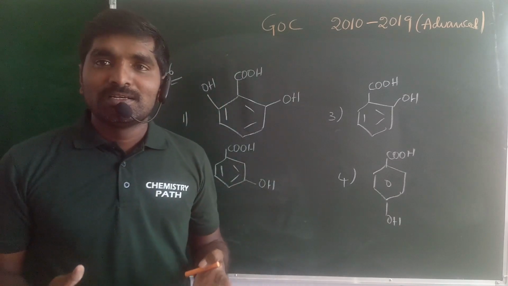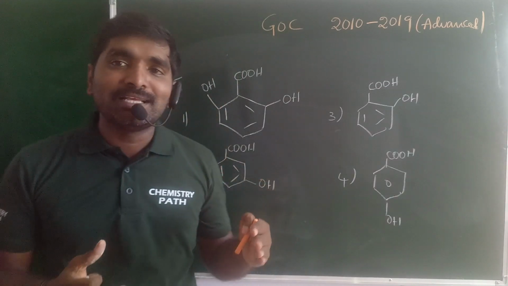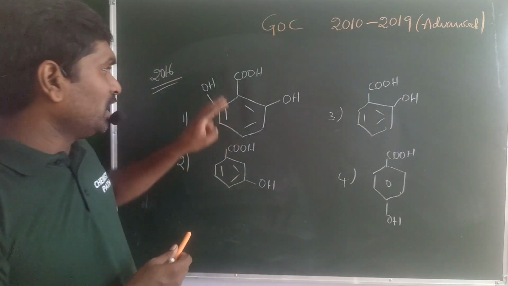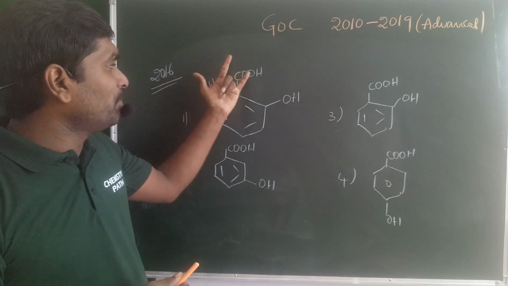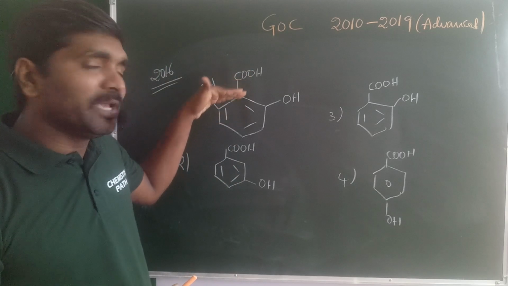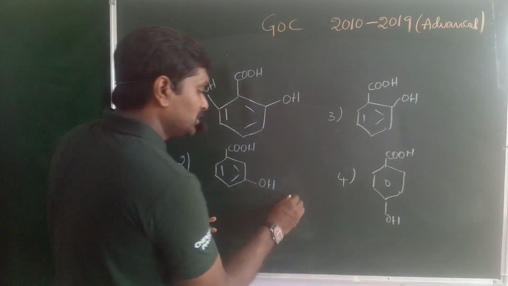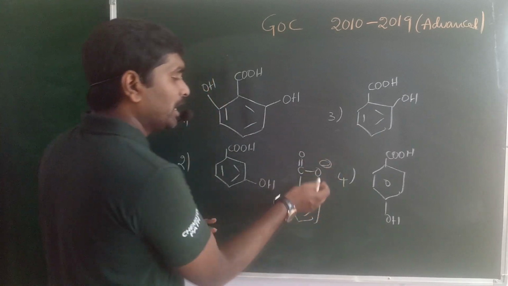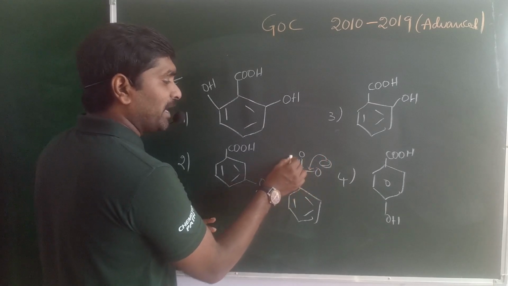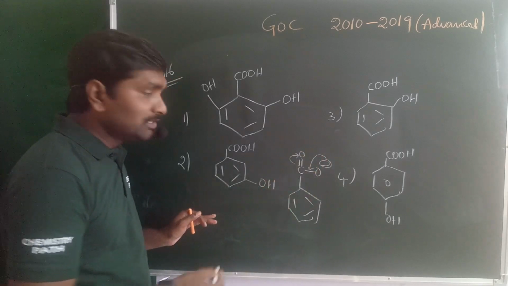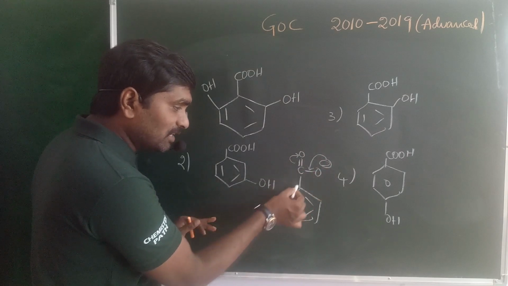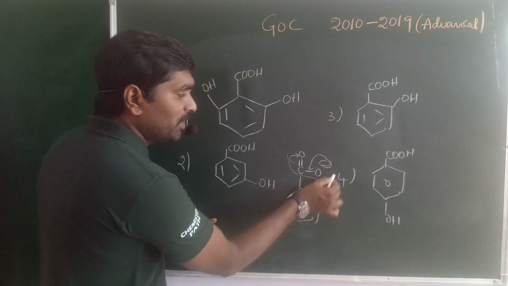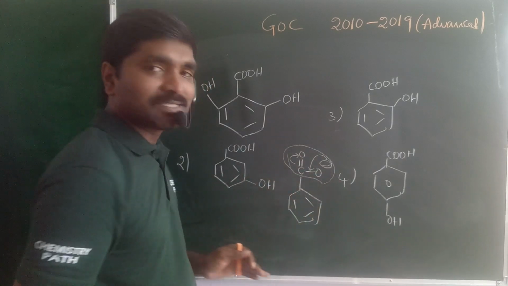You know that the acidic character of benzoic acid increases due to the ortho effect. What is the ortho effect? Generally, the carboxylate group present on the benzene is not in the same plane as the benzene. When you take the carboxylate ion, C double bond O minus, the negatively charged electrons are delocalized with the pi electrons of the carbon and oxygen bond. That means conjugation is not present with the pi electrons of the benzene ring. Conjugation is only present between the carboxylate C double bond O and O minus.